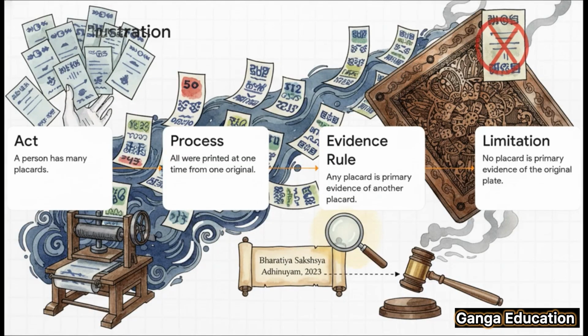Pay close attention. Imagine 100 identical posters are printed from a single design plate. Now, if you want to prove what poster number 50 says, you can actually produce poster number 10. Why? Well, because they were all created through the same uniform process.